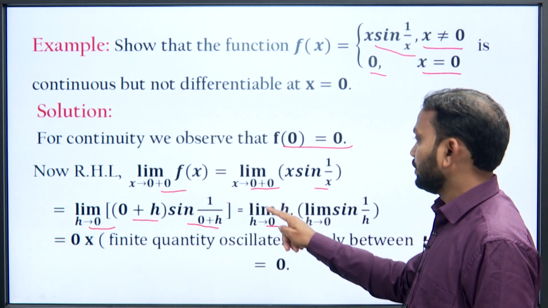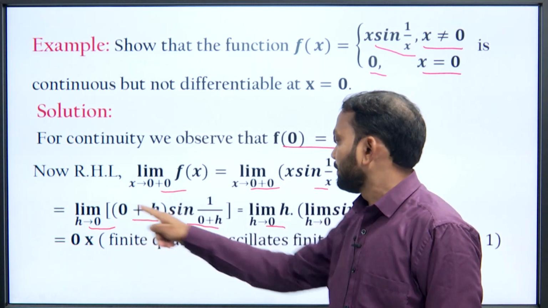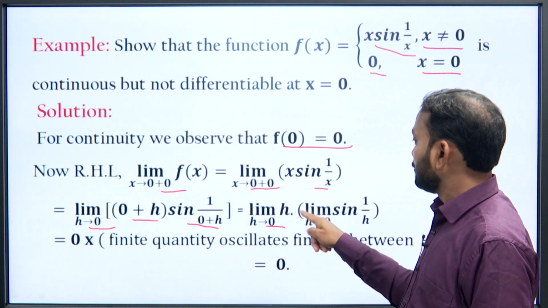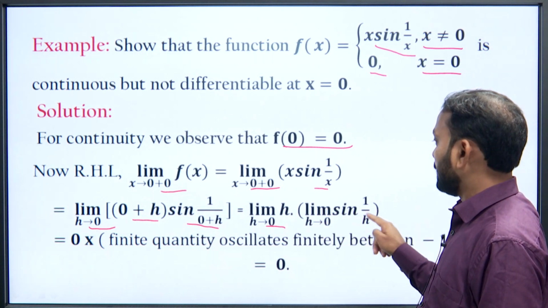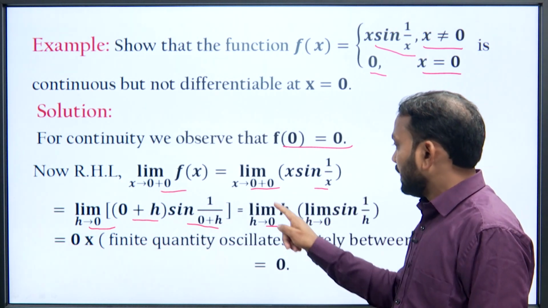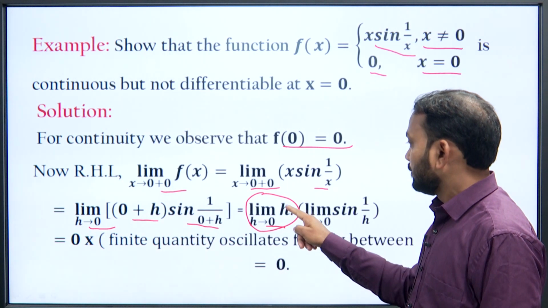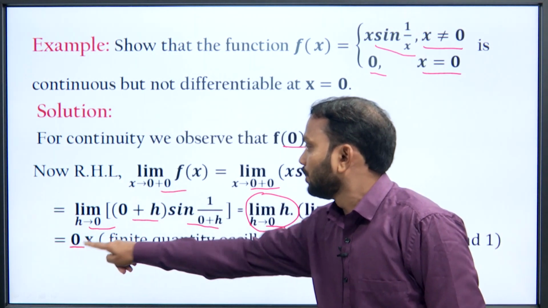As we already know, in the case of a product of two functions, the limit gets distributed. So here limit h tending to 0 of h into limit h tending to 0 of sin(1/h). So what is this limit? When h tends to 0, this becomes 0.